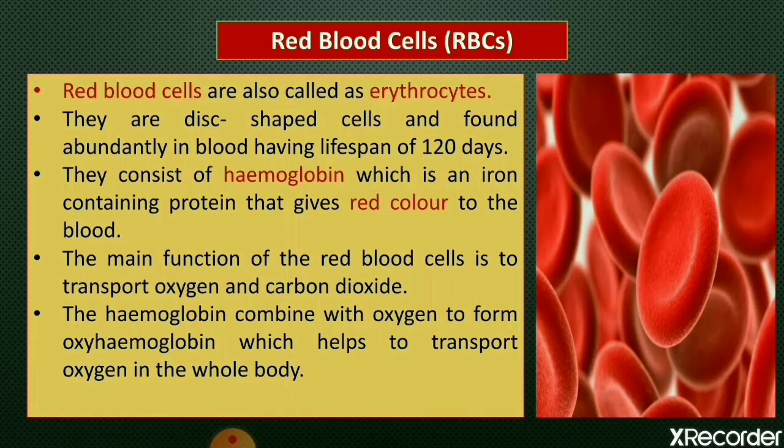So if there is a deficiency of hemoglobin in the blood of a person, then it becomes difficult to give oxygen efficiently to all the cells of his body, because if hemoglobin will be less, means if RBCs will be less in the body, then there will be no oxygen carrier. So in that case, there will be oxygen deficiency in the person's body.